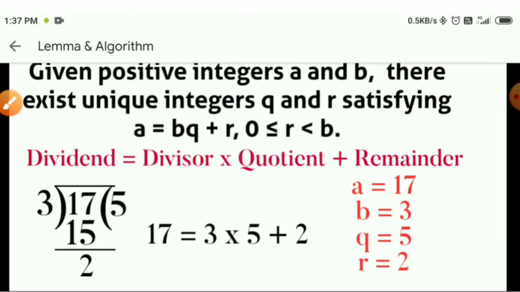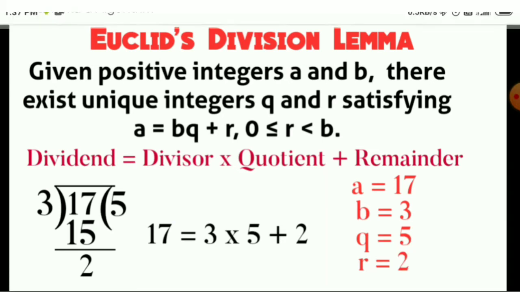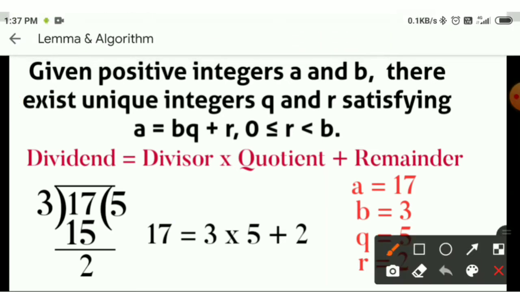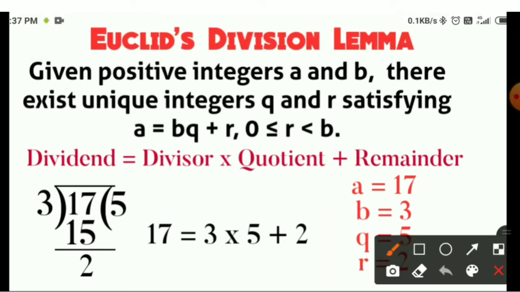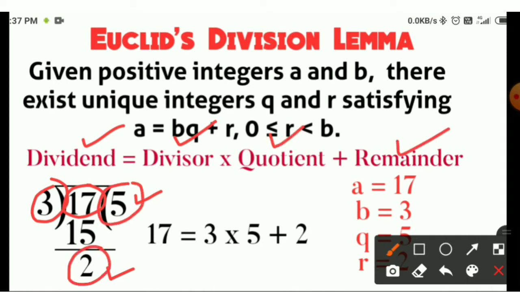You can understand it by an example. Suppose you have two numbers 17 and 3 and you want to divide 17 by 3. When you divide 17 by 3, you get 5 as quotient and 2 as remainder. Here 17 is the dividend, 3 is the divisor, 5 is the quotient, and 2 is the remainder.